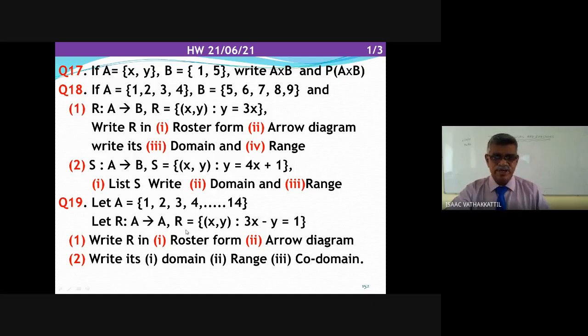Let R from A to A, R equal to (x, y) such that 3x minus y is equal to 1, that is as good as y equal to 3x minus 1. You can go on writing. Write R in roster form, arrow diagram, write its domain, range and codomain.